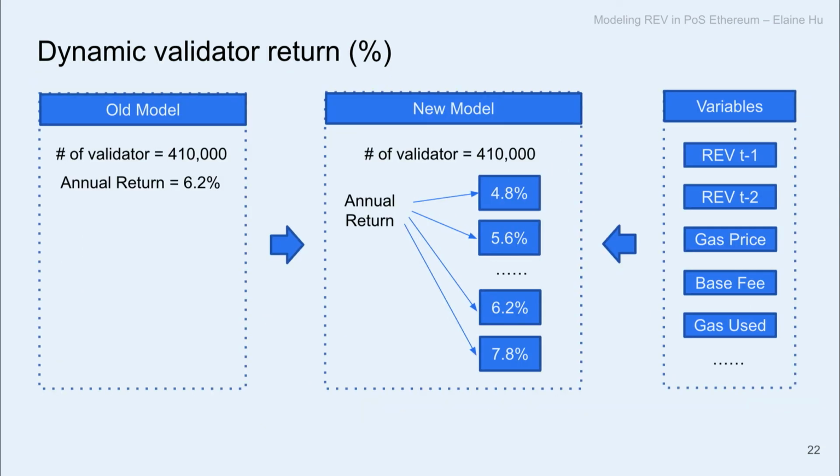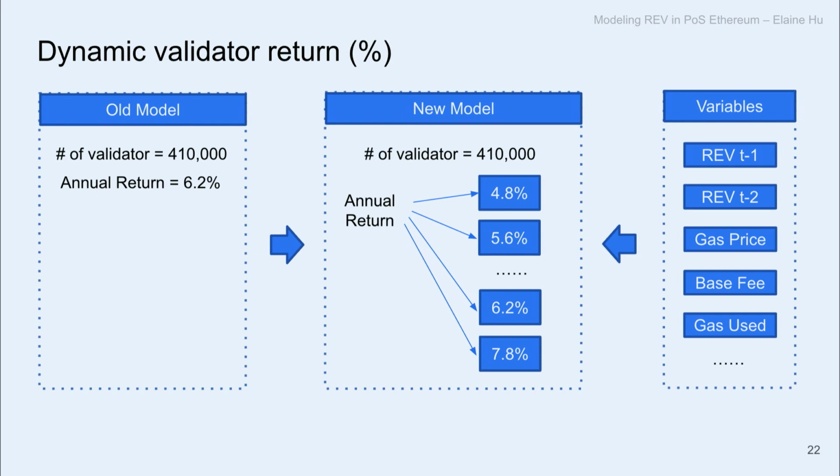Just to wrap up, we had the old model, in which we used the median MEV as a fixed value, simulated the block reward, and estimated a fixed return, which is 6.2%. But given the same number of validators we have today, let's say 410,000, with the new model we're able to predict a range of different validator returns, ranging from 4.8% to 7.8%.